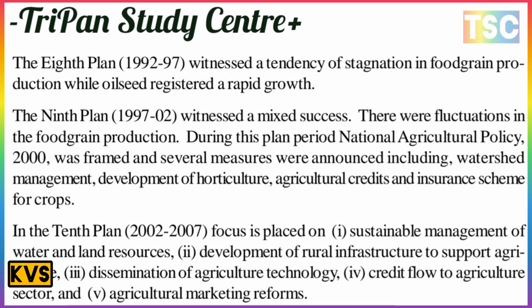The next is the Ninth Plan, 1997 to 2002, which witnessed mixed success. There were fluctuations in food grain production, and during this plan period the National Agricultural Policy 2000 was formed. Several measures were announced, including watershed management, development of horticulture, agricultural credit and insurance schemes for crops.